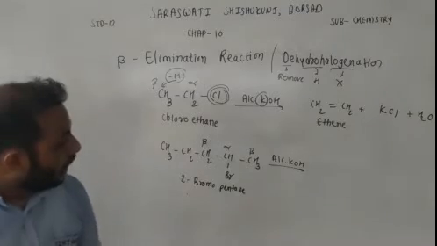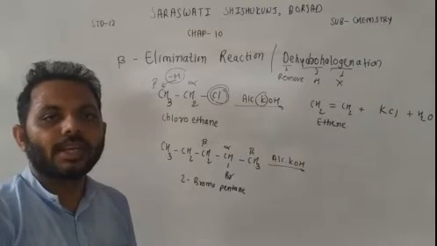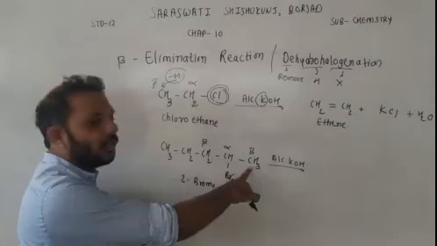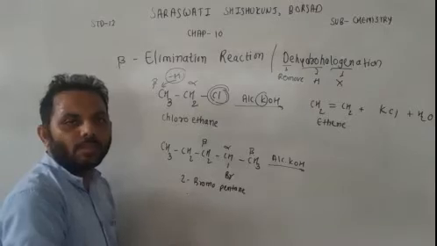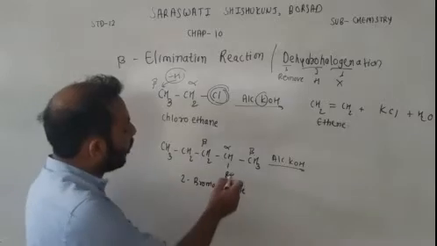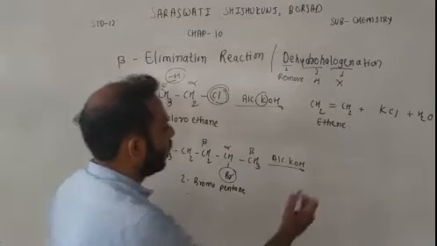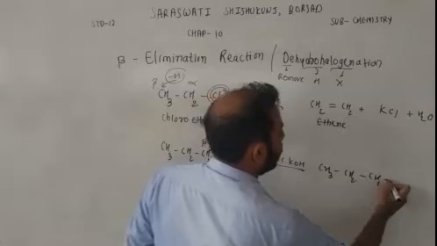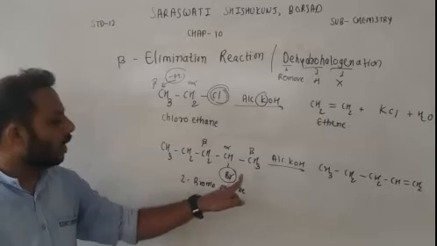Now, if two beta carbons are there, then there are possibilities of two products. We can get two products. If hydrogen is removed from this beta carbon, then one product is there. If hydrogen is removed from this beta carbon, then the second product can be formed. Okay, let's write both the products. So, if halogen is removed from here and hydrogen is removed from this carbon, then we will get CH3 CH2 CH2 CH double bond CH2.